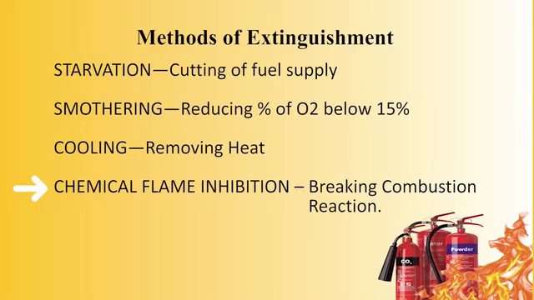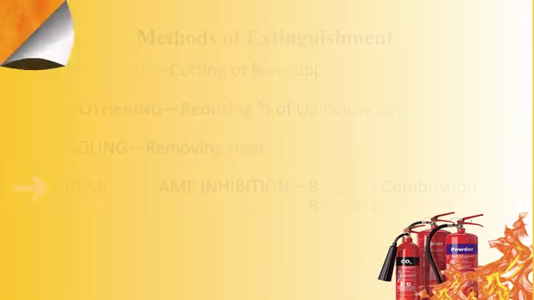And number 4 is chemical flame inhibition. That is breaking the combustion reaction. You see, whenever fire occurs, due to the fire tetrahedron, a chemical chain reaction occurs. In that case, if we put some extinguishing media for extinguishment, then the chain reaction may break, and after breaking the combustion reaction, the chain reaction may stop.